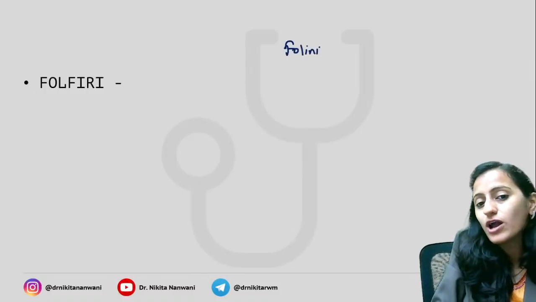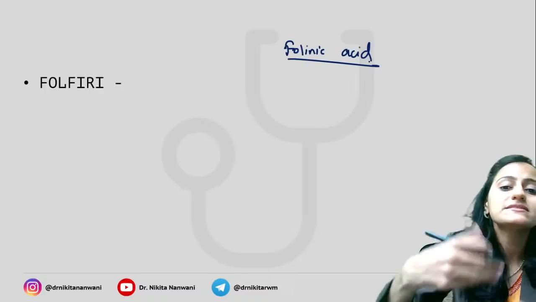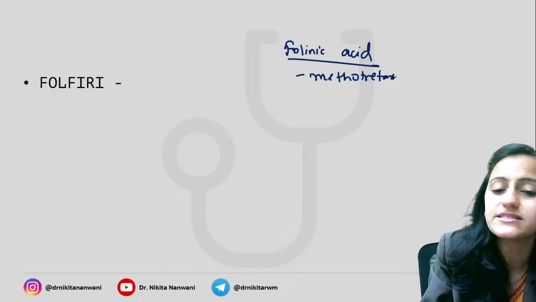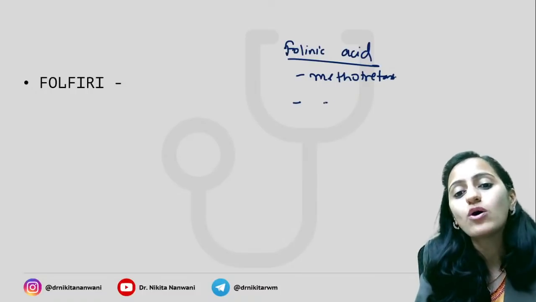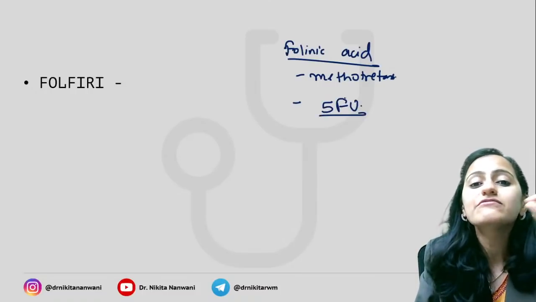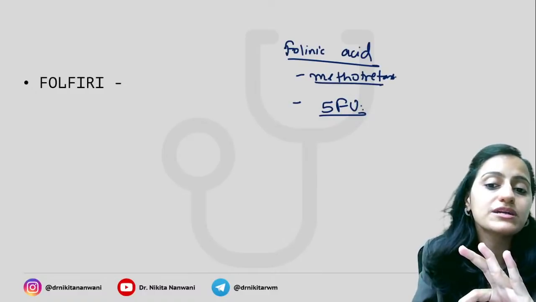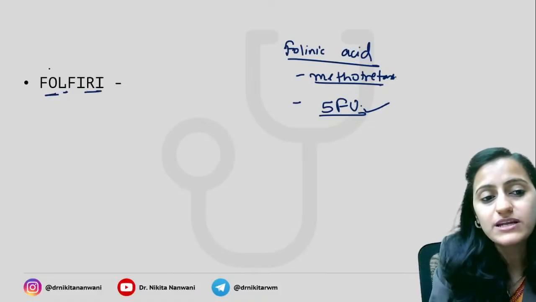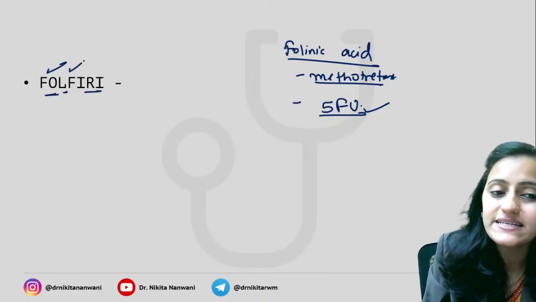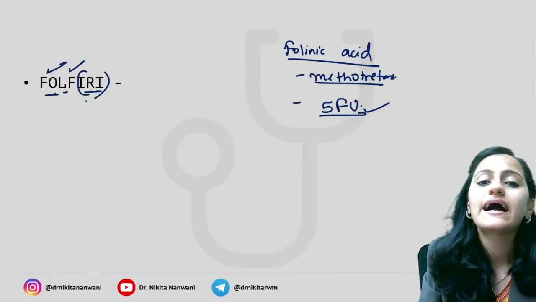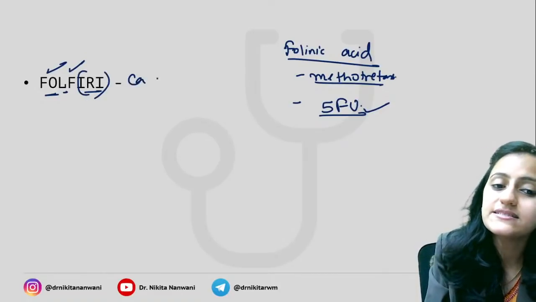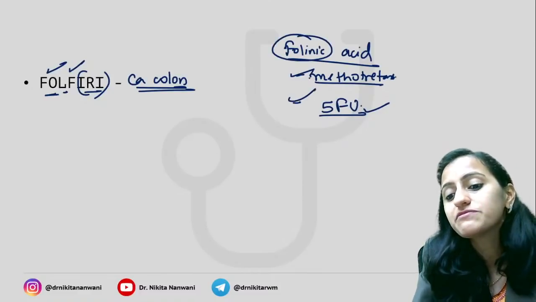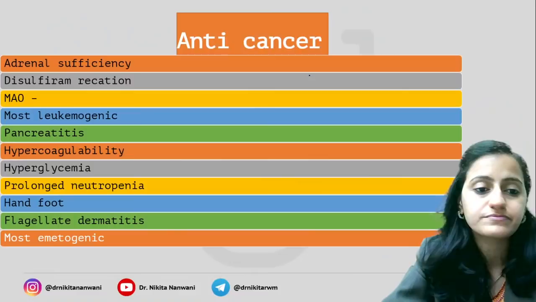FOLFIRI regimen, right? You have read about folinic acid. Folinic acid is used along with methotrexate to reduce its toxicity. Also remember, it is also used along with 5-fluorouracil, not only methotrexate. Like you have the FOLFIRI regimen. What is FOLFIRI? Folinic acid, 5-fluorouracil, and irinotecan. This is used in carcinoma colon. Remember that folinic acid is used with 5-fluorouracil also.